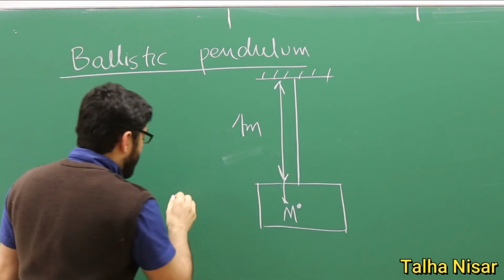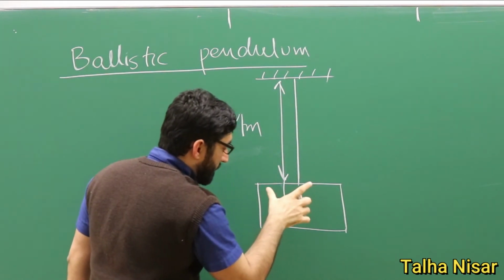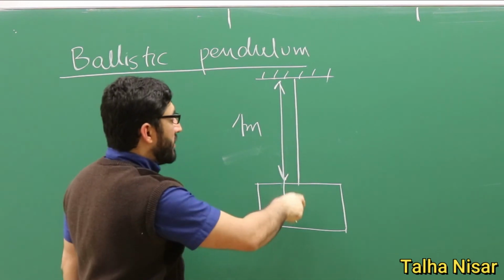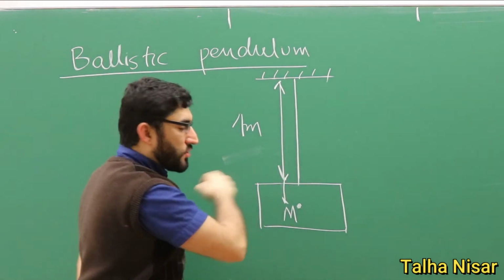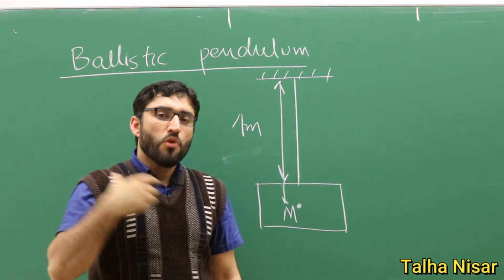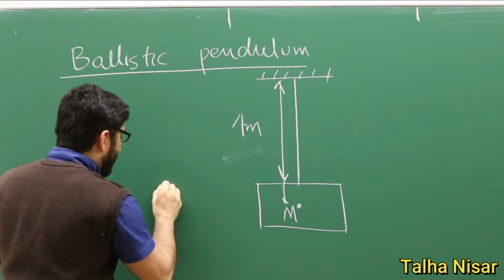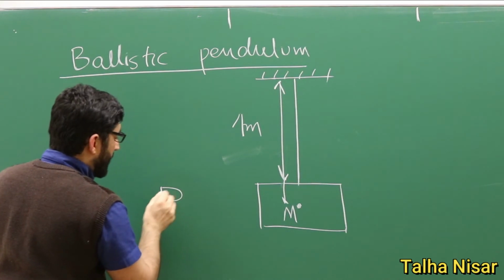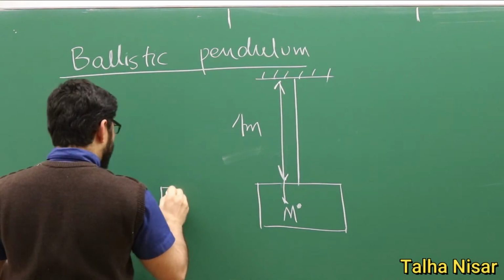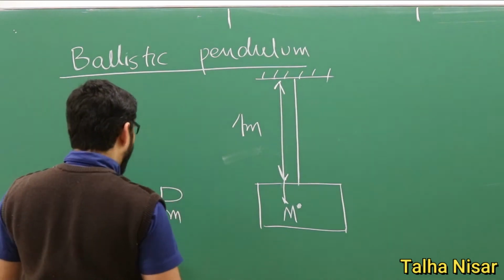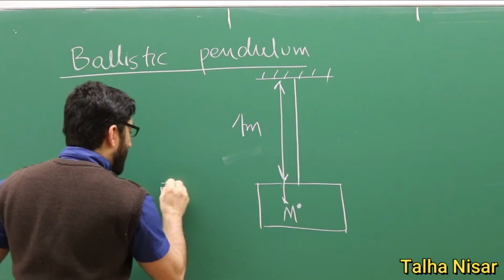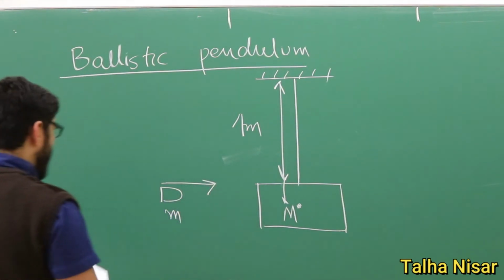Initially, the pendulum is not moving, so its velocity is 0. And we have a fast moving bullet, and its mass is a small m. The bullet is moving with an extremely high speed.